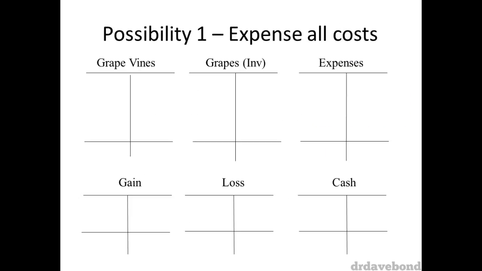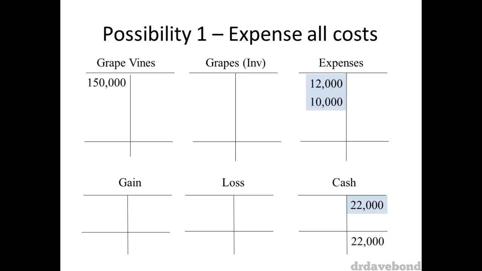Now, I'll be explaining this with T accounts rather than completing the journal entries. Because AASB 141 is a fair value system, we can do whatever we want with the fertilizer and harvest costs, and we'll still get the same answer at the end. In this first example, we've decided to expense all the costs. So we debit $12,000 and debit $10,000 to a generic expense account.